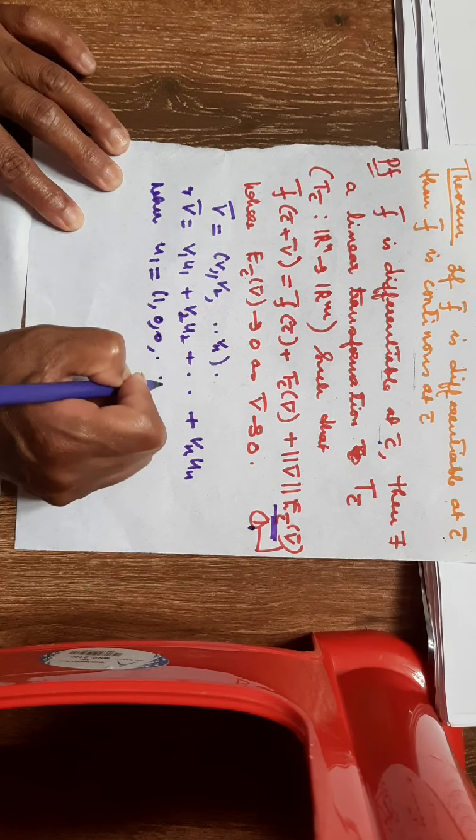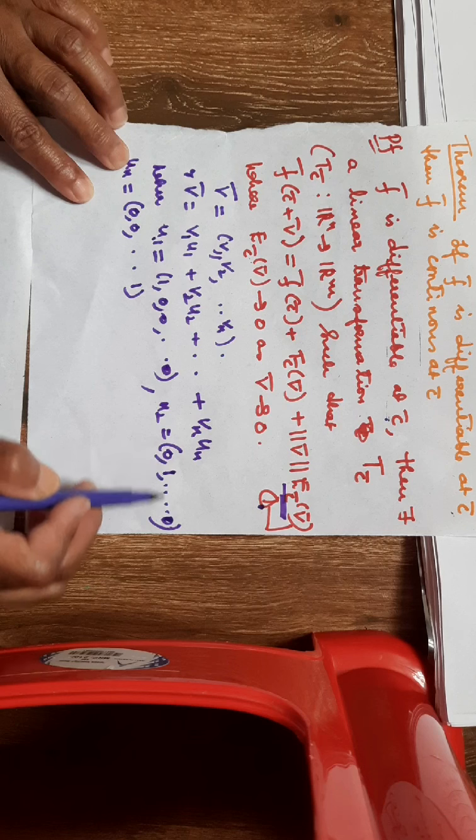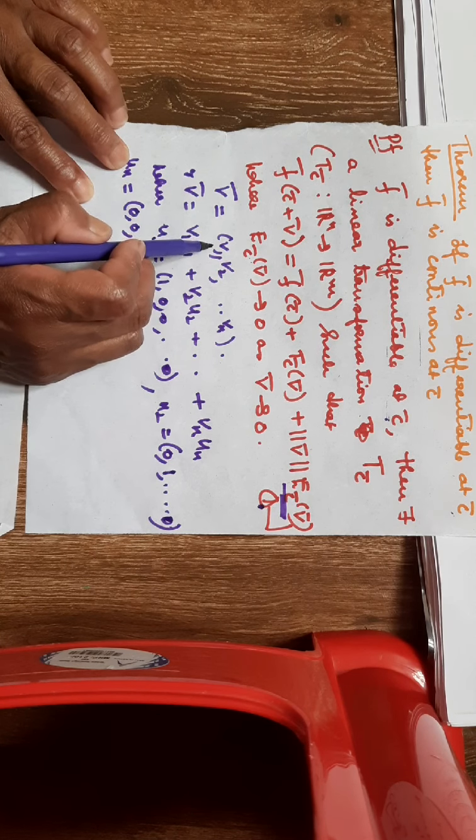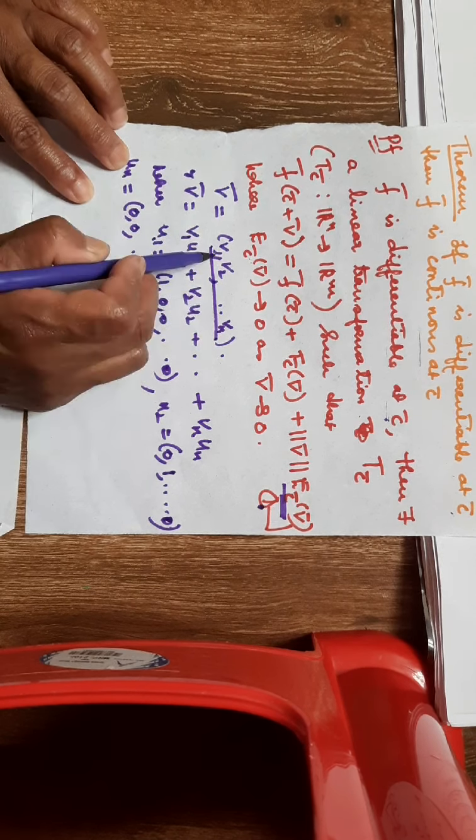So V bar is (V1, V2, ..., Vn). You can express V bar as V1 U1, which gives (V1, 0, 0, ...), plus V2 U2, that is (0, V2, 0, ...), and if you add all of these, you get exactly the n tuple (V1, V2, ..., Vn).